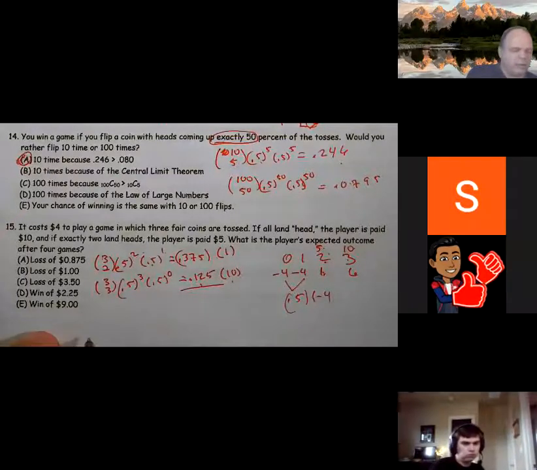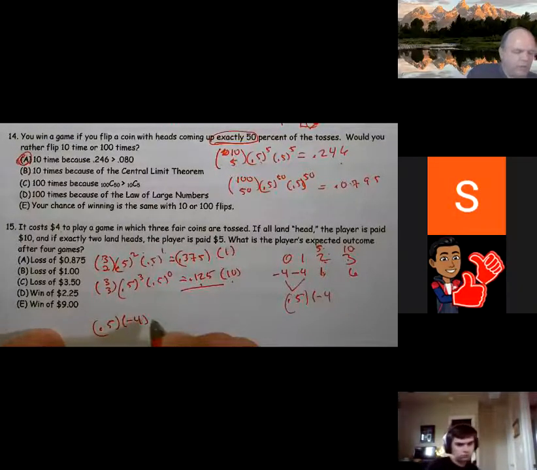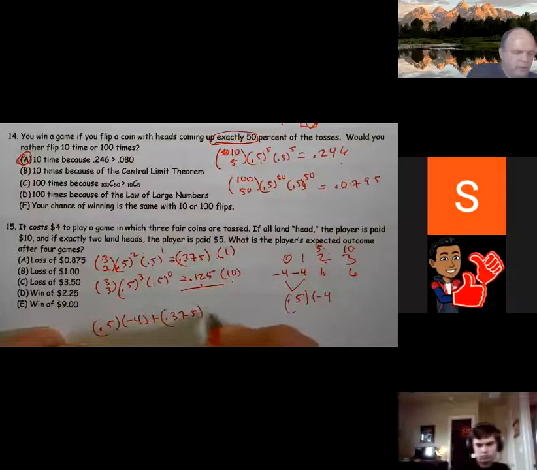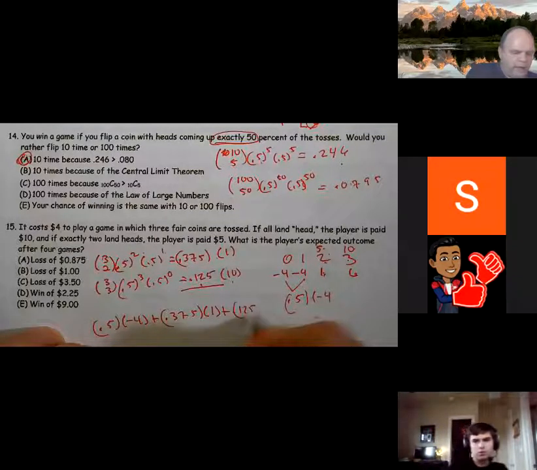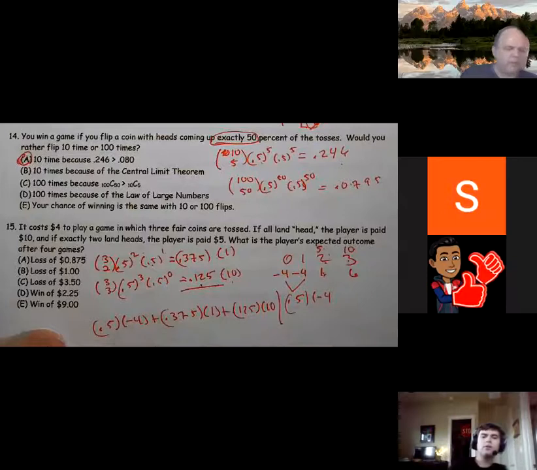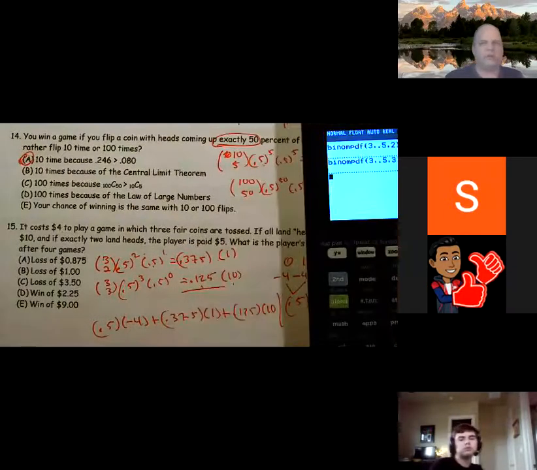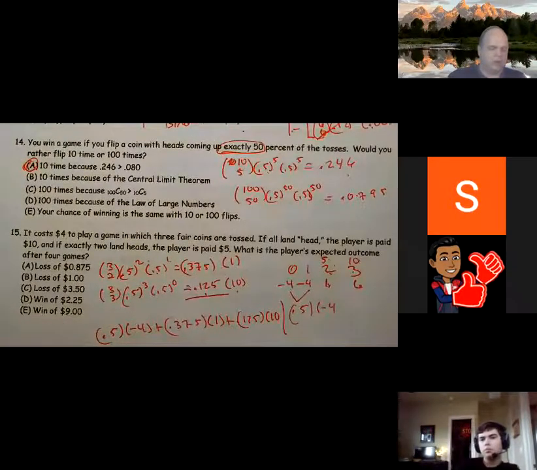So my actual expected value is going to be this, 0.5 times a negative 4 plus 0.375 times 1 plus 0.125 times 10. So let's add that up. Let's do the calculation. All right.